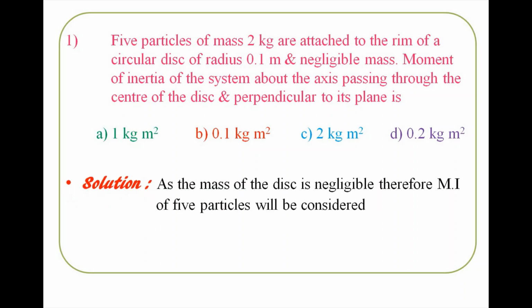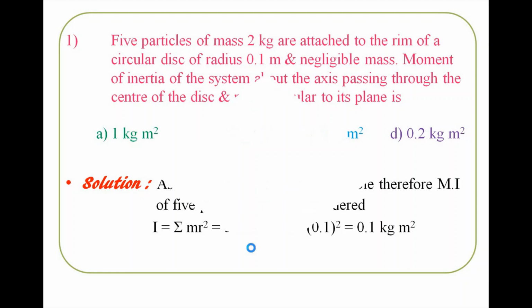As the mass of the disc is negligible, the moment of inertia of the 5 particles will be considered. We know the formula I equals the summation of m r square. Here there are 5 particles, so it equals 5 m r square. Putting the values in the equation, we get 5 into 2 into 0.1 squared. With a simple calculation, the value is 0.1 kg meter square. So here option B is correct. Let's see the next objective.